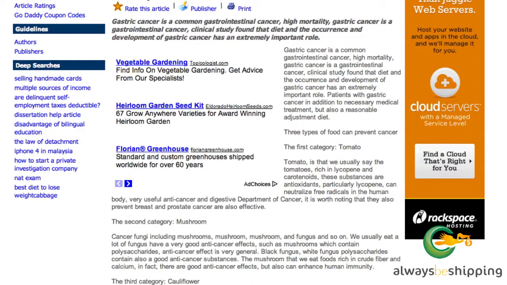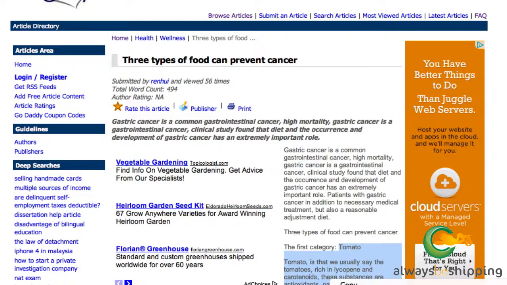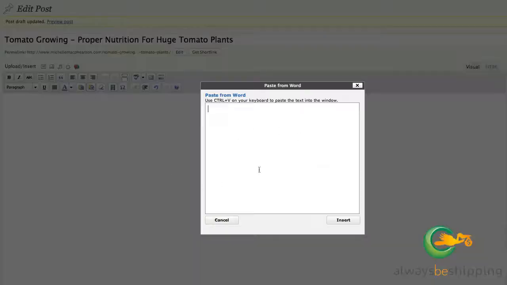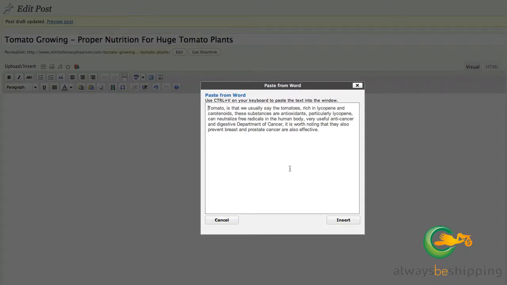And so what I could do here is just take a portion of the article, the first category, tomato, as a type of food that prevents cancer. I could copy this, go over to my site, and I'm going to delete this previous post and paste this in. So this is kind of more of a curated action that we've done here, because we are not actually reposting the entire content. Instead, we're just reposting a portion of it.